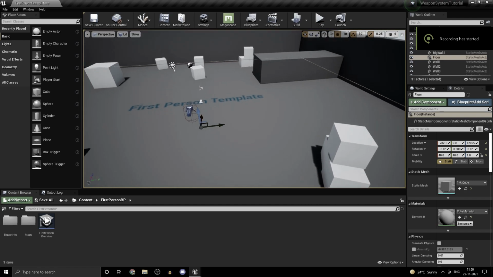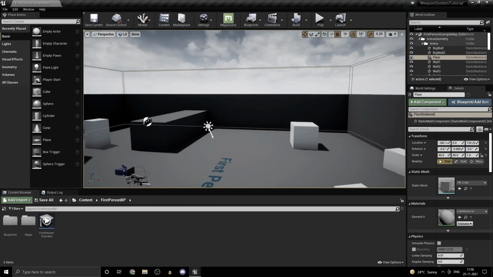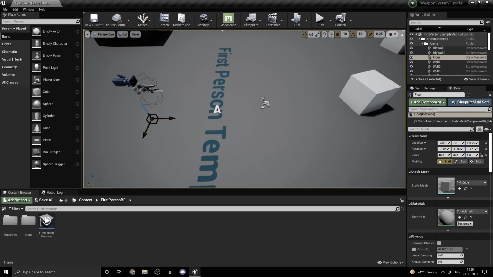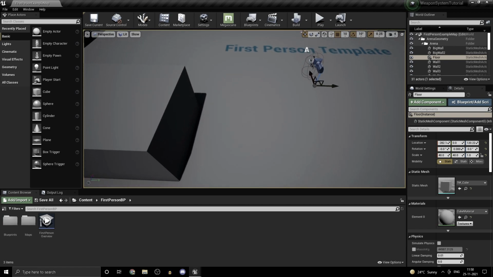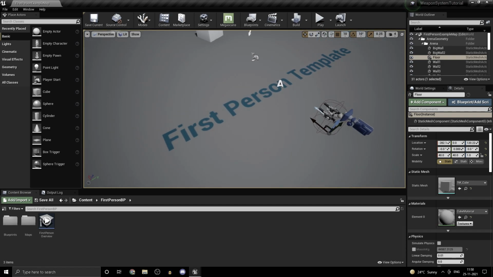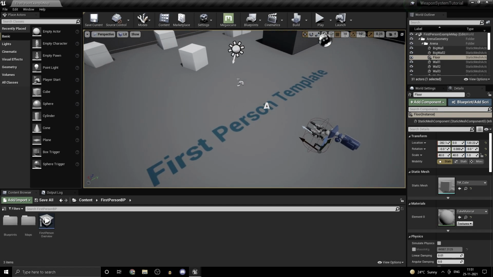So one of my Discord members had some issues with weapon spawning and stuff like that. So I thought in this video I would show a much better way to actually create a weapon system than what I saw in the video he sent. So let's get started.